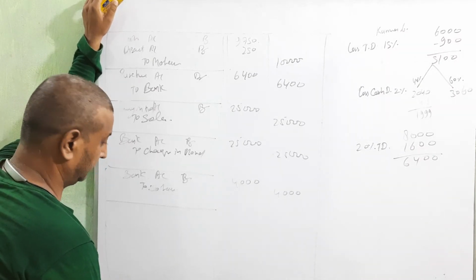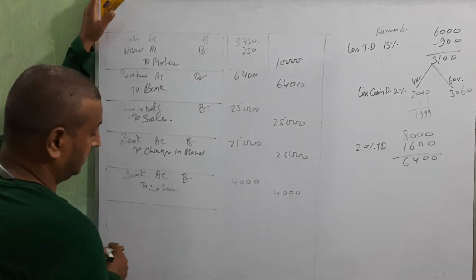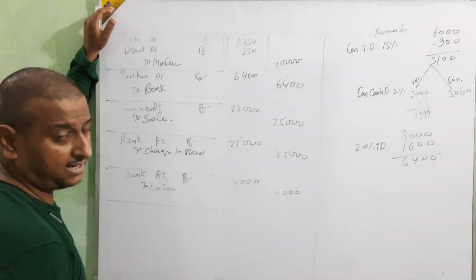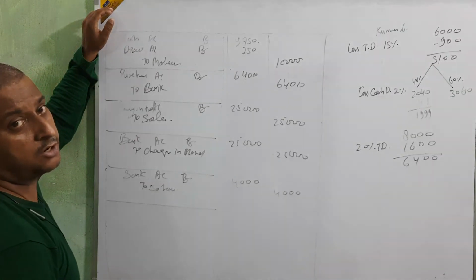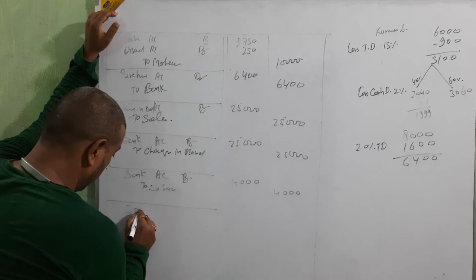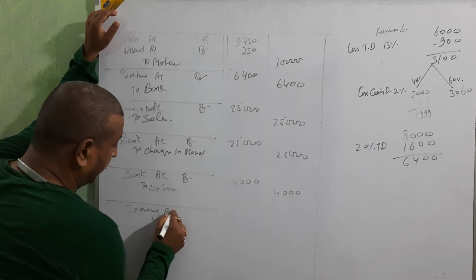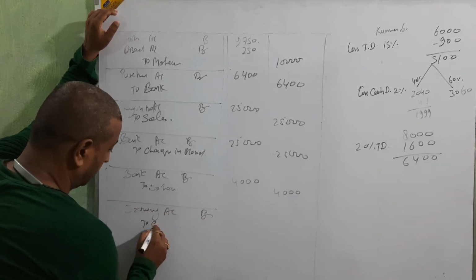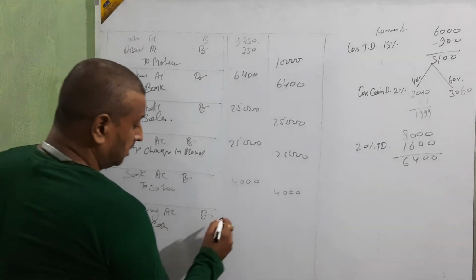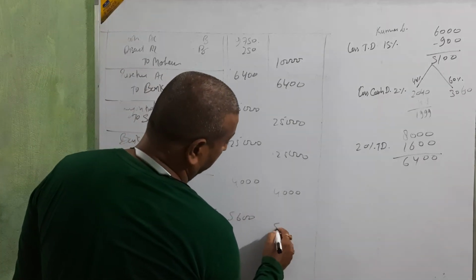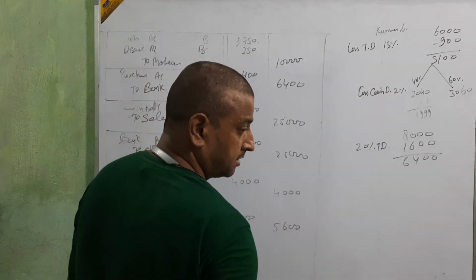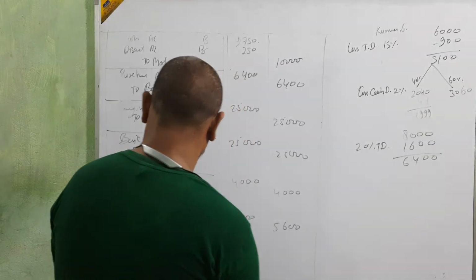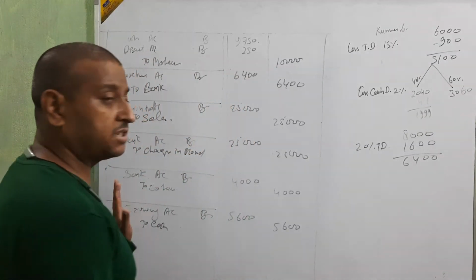Paid income tax by check 56,000. In the case of a sole trader, income tax means drawing. Then drawing account debit, cash amount 5,600. 5,600. Finished? Okay. Up to this is it clear, beta?